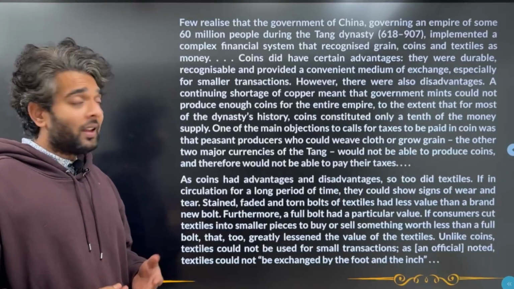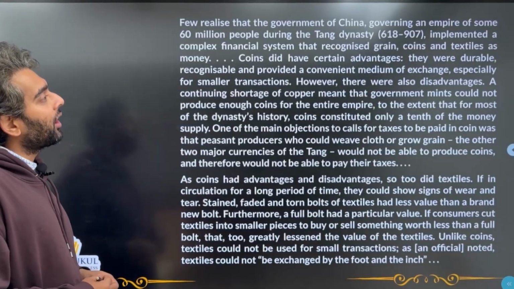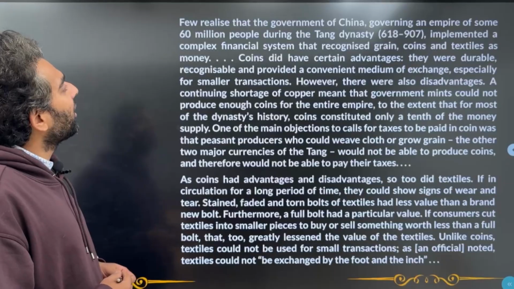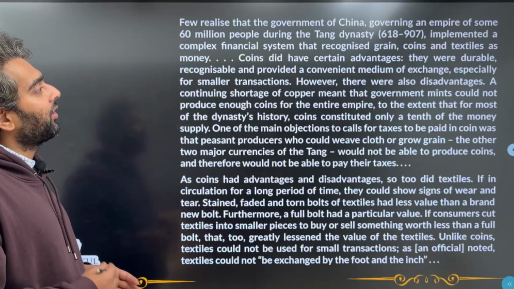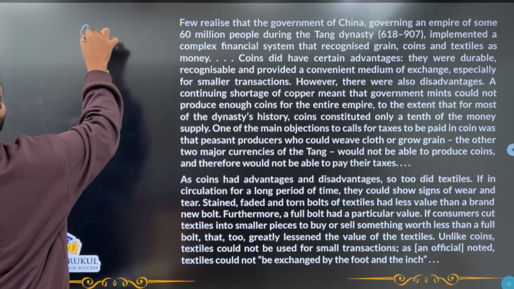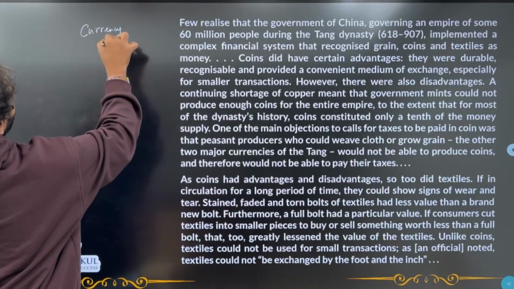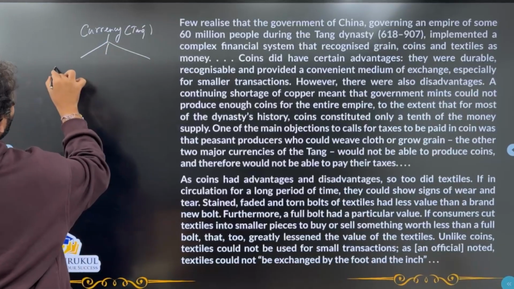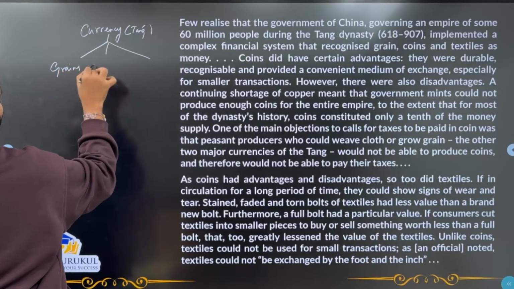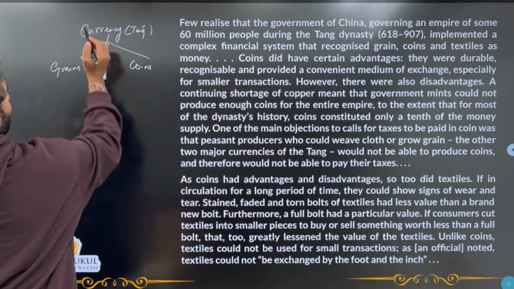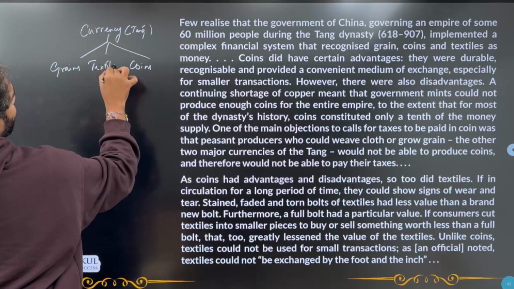The passage says, few realized that the government of China, governing an empire of some 60 million people during the Tang dynasty, implemented a complex financial system that recognized grain, coins and textiles as money. So basically, what do I understand? Currency back then, in the Tang dynasty, was threefold. It recognized grains, cloth and coins. Okay, so this is not cloth, textiles, same thing.